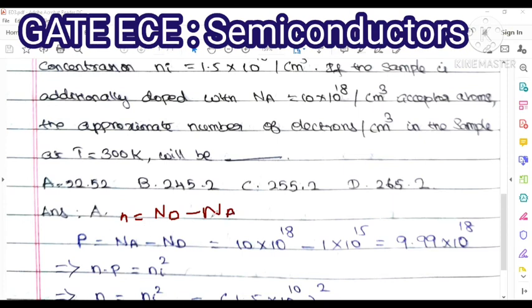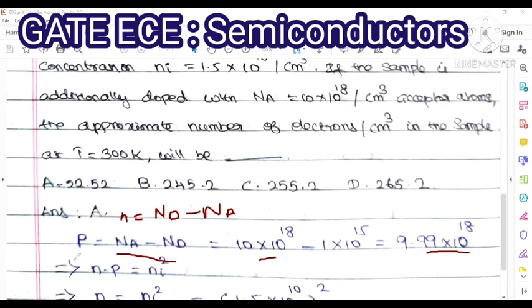Here we have to find for a P-type substrate only, so P is equal to Na minus Nd. Na is 10 into 10 to the power of 18, Nd is 1 into 10 to the power of 15, so the answer is 9.99 into 10 to the power of 18.